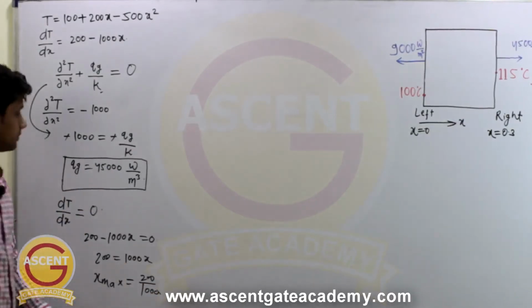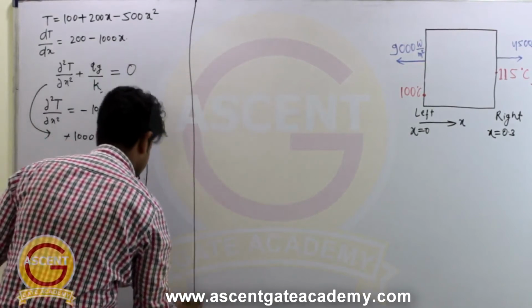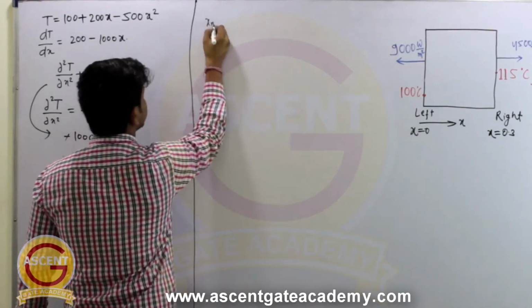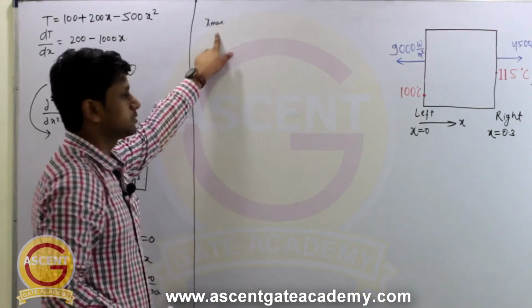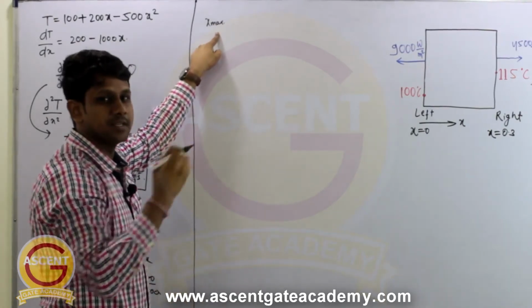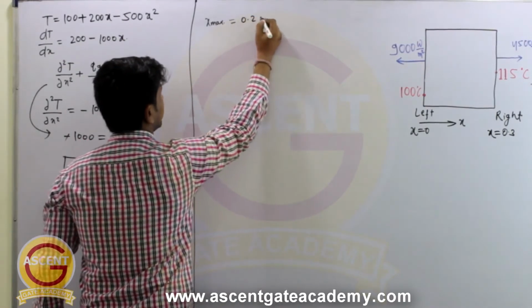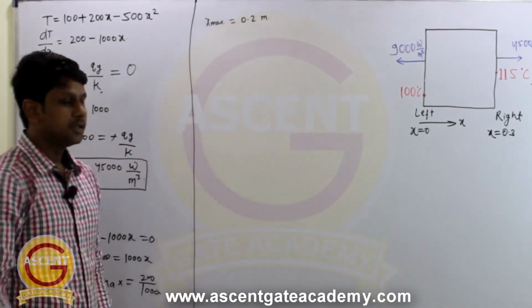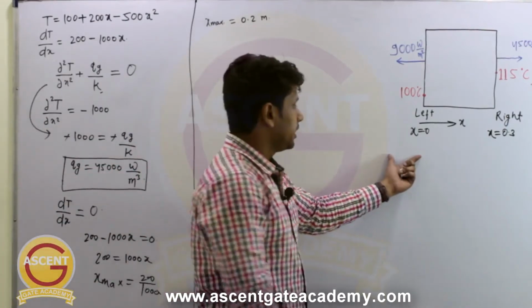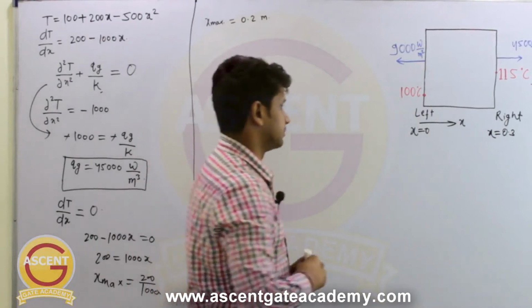So what do we get? We get this value of x, or x max. So x max corresponds to the distance from left face at which the temperature is maximum, right? So x max you will get here as 0.2 meter. So from left face at x equal to 0.2, the temperature is going to be maximum.